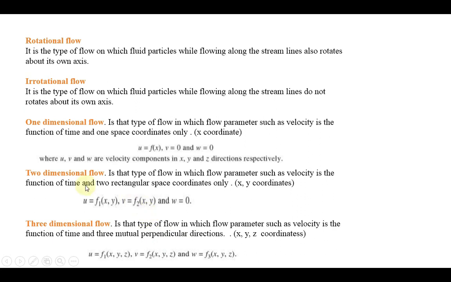Okay, so the flow will always be three dimensional only. For our convenience, to simplify the problems, first we consider one dimensional flow, then we consider the two dimensional flow, then we consider a three dimensional flow.